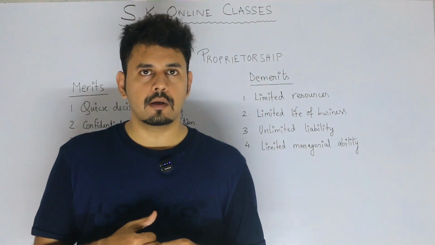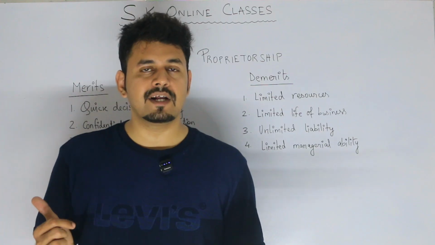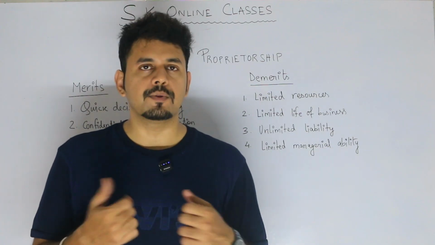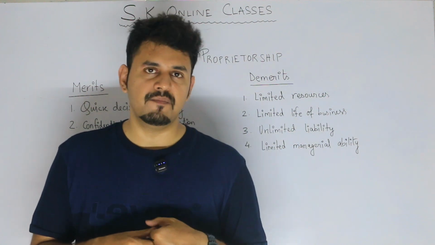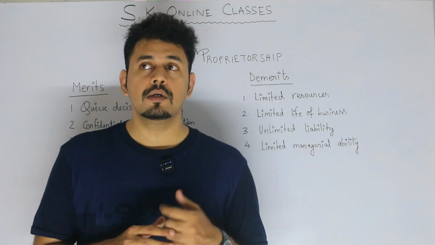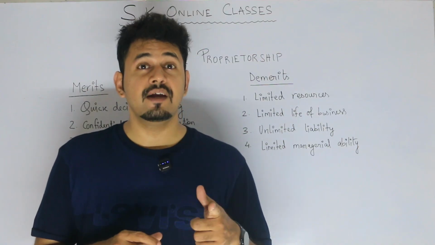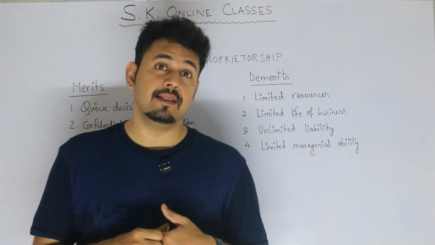So this is not a good thing. Business has incurred the loss, so why will the proprietor's personal properties go? This is one of the big limitations of the proprietorship form of business. And remember students, this is one of the reasons why proprietors do not keep anything in their own name.